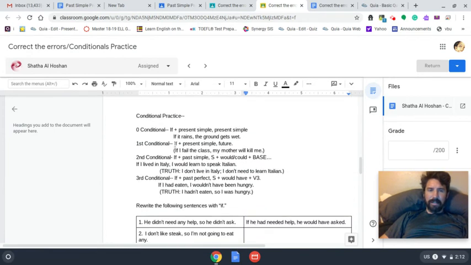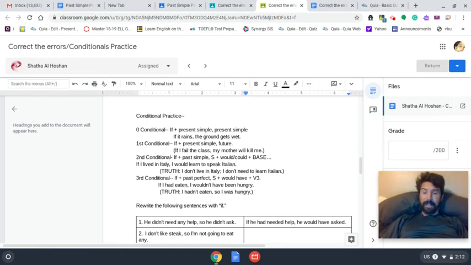Now down here, these are the conditionals, and I've written up little formulas of the conditional system that we have in English. Okay, so the zero conditional is something that happens and happens and happens. So, for example, if it rains in Phoenix, people get into car accidents.